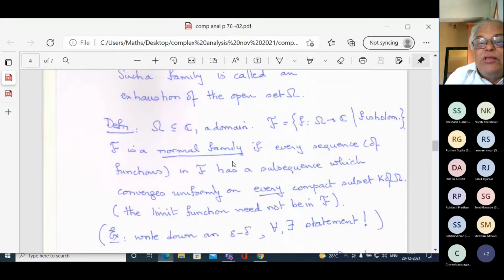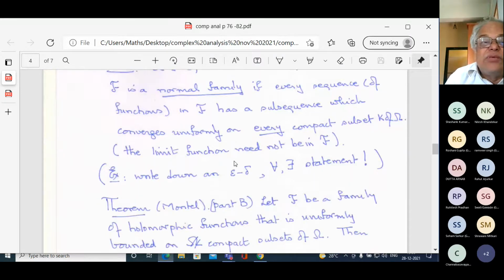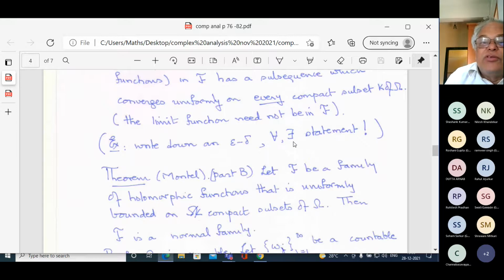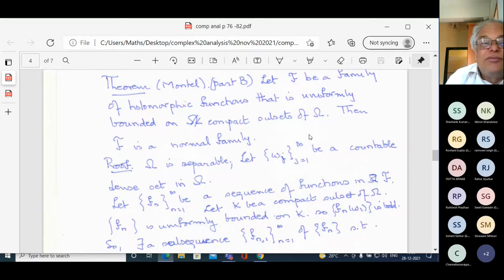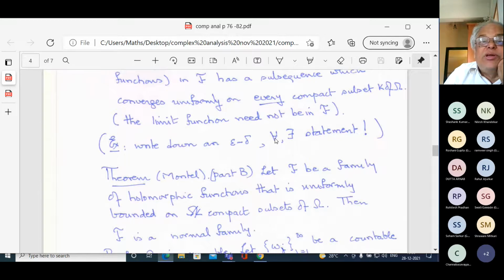What is a normal family? If every sequence of functions has a subsequence that converges uniformly on every compact subset. The limit function need not be in F. So as I said, write down an epsilon delta for all there exist statement. I hope you have done it. Probably haven't, but anyway. F is a family of holomorphic functions uniformly bounded on compact subsets of omega. This was the same assumption that I had earlier, and therefore I know that it is equicontinuous. Then F is a normal family. What I want to show is that it converges uniformly on every compact subset.